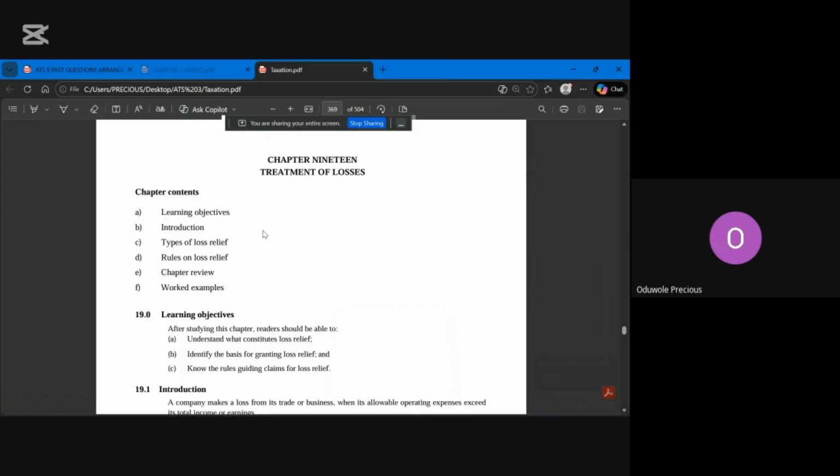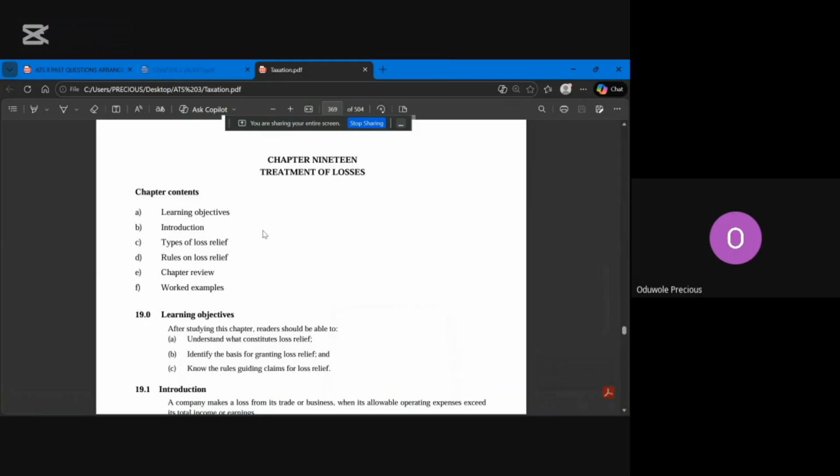What if it was loss they made? Will you still tax the loss? That's the big question. The answer is no, you cannot tax a loss. You can only tax profit or income. So that's what brings us to what you call treatment of loss or loss relief. Since they cannot tax loss, they will give a relief on loss.